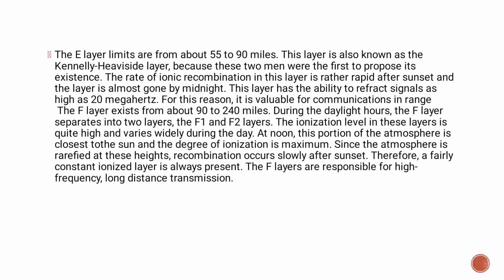The F layer exists from about 90 to 240 miles. During the daylight hours, the F layer separates into two layers, the F1 and F2 layers. The ionization in these layers is high and varies directly during the day. At noon, this portion of the atmosphere is closest to the sun and the degree of ionization is maximum. Since the atmosphere is rarefied at these heights, recombination occurs slowly after sunset. Therefore, a fairly constant ionized layer is present. The F layers are responsible for high frequency long distance transmission.